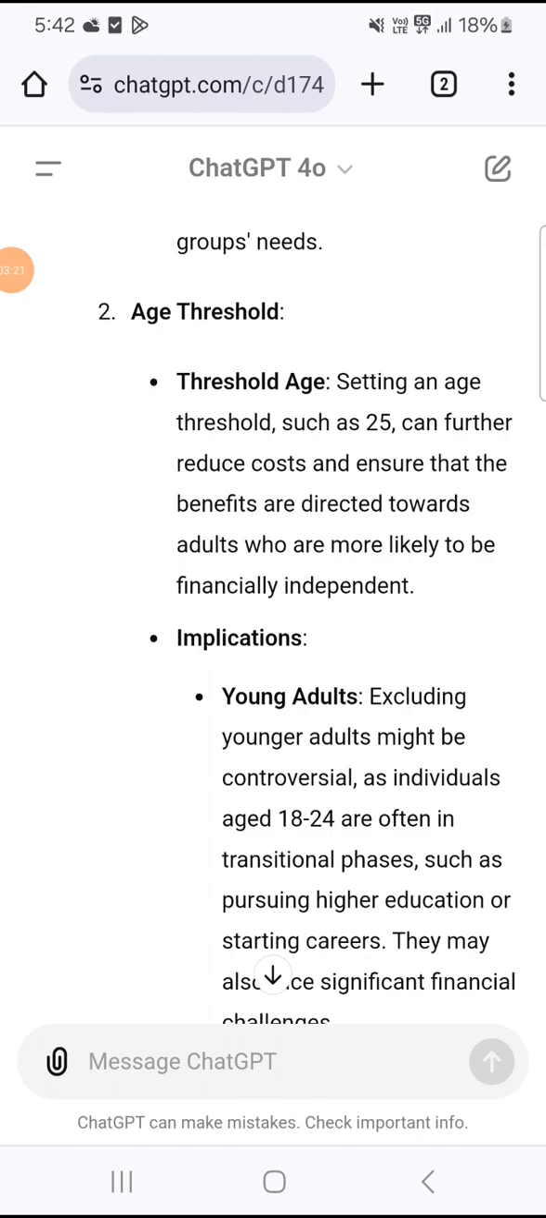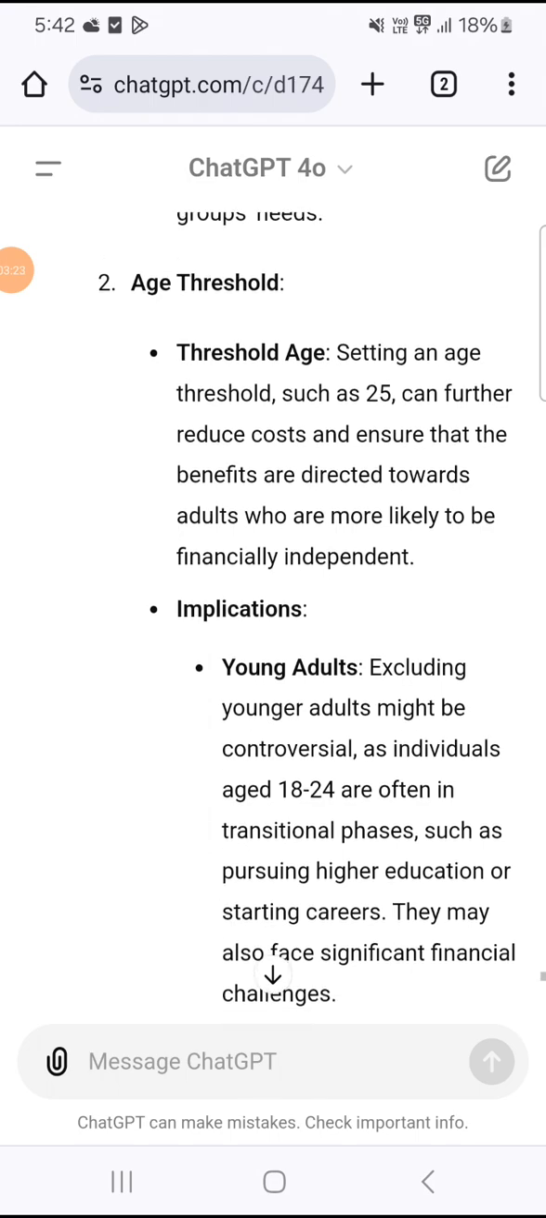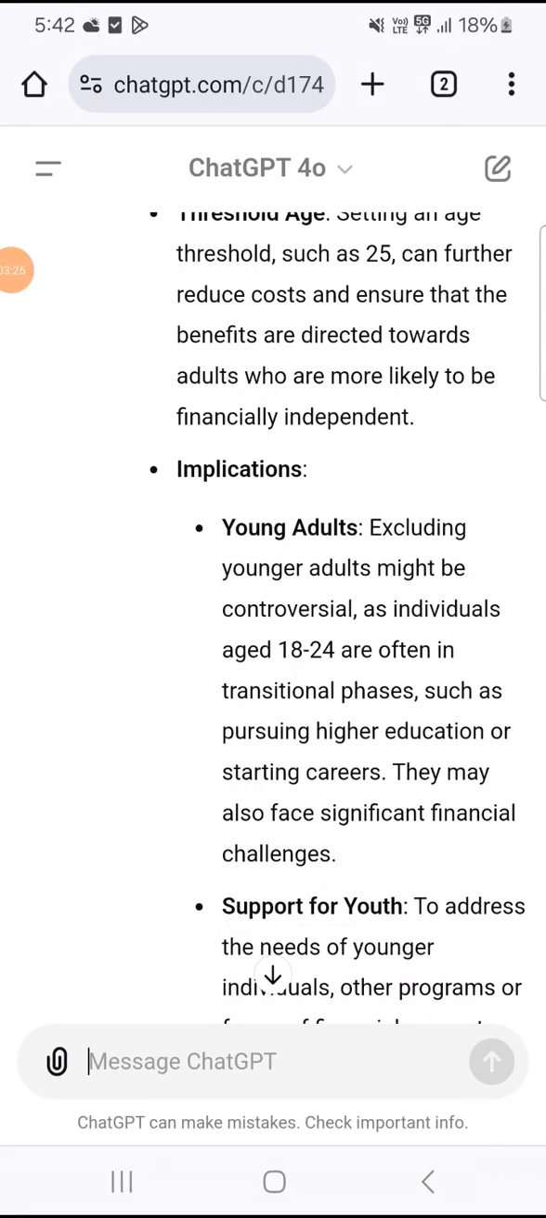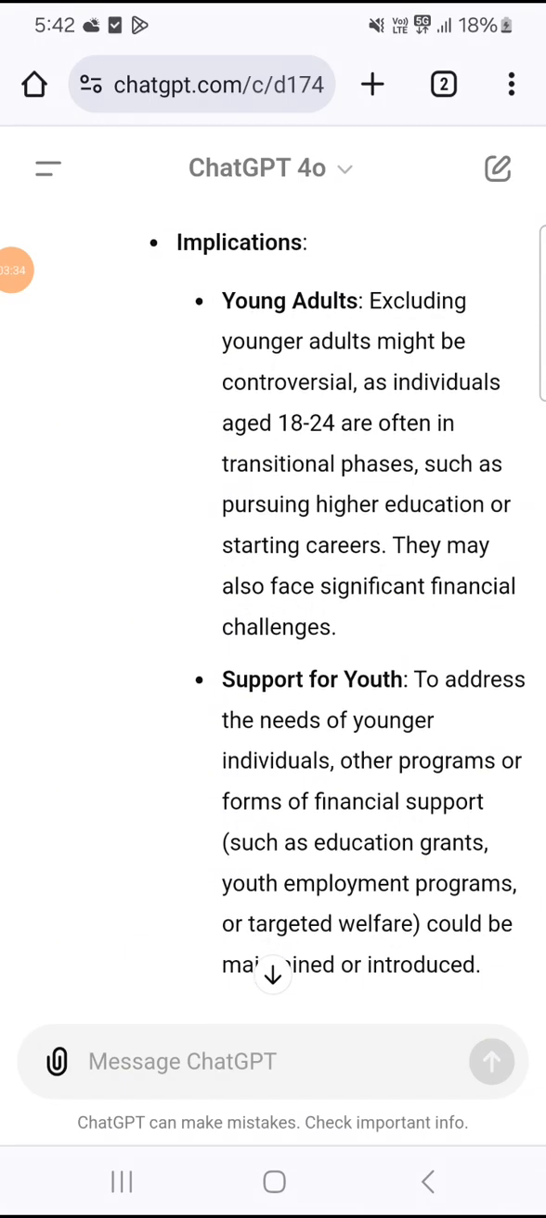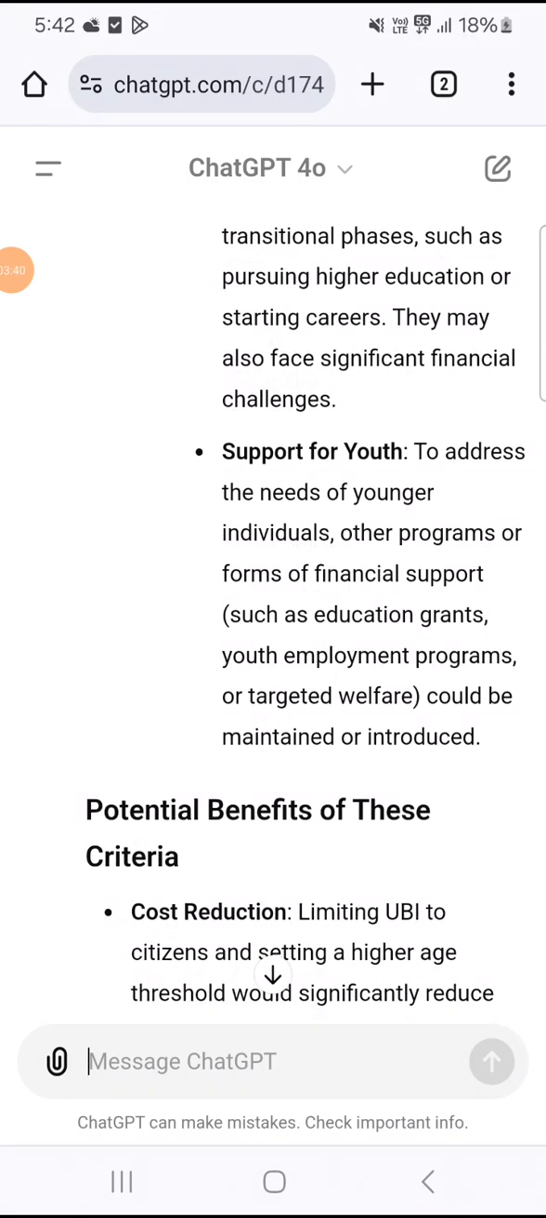7. Monitoring and evaluation. Ongoing assessment. Implementing UBI requires robust mechanisms for ongoing monitoring and evaluation to assess its economic and social impacts. Adjustments and improvements. Based on evaluation findings, policymakers must be prepared to make adjustments to the UBI program to address any unforeseen issues or improve its effectiveness.